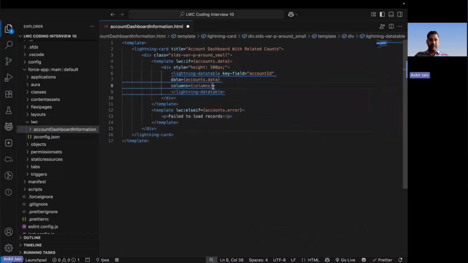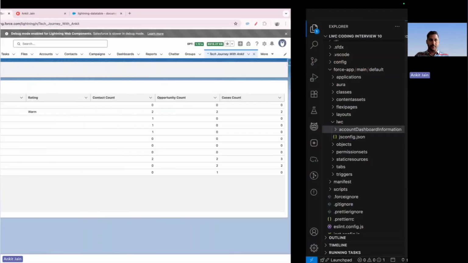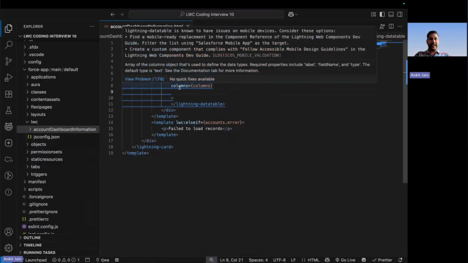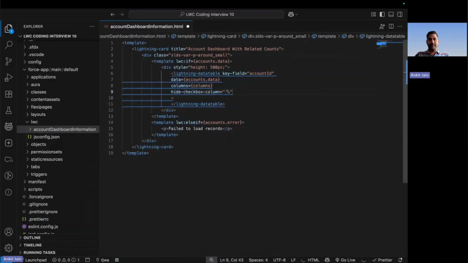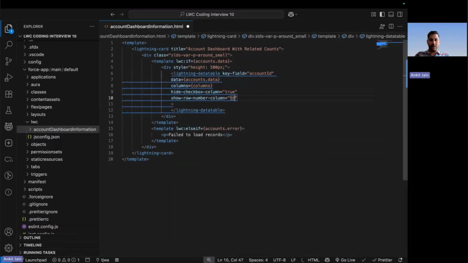So the very first attribute that I am adding here is, again, if I show you the output, here I don't want to show this checkbox. So let me first hide this checkbox. Hide the checkbox column, and here I am saying that it should be true. Next thing here is I should show the row number column as well. So here I am putting the show row number column as true.